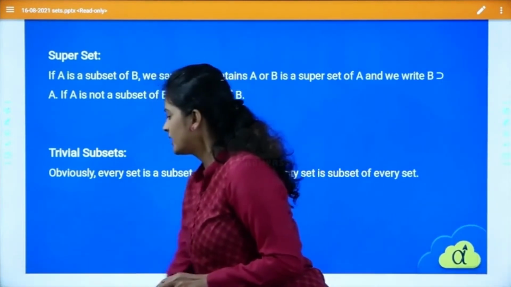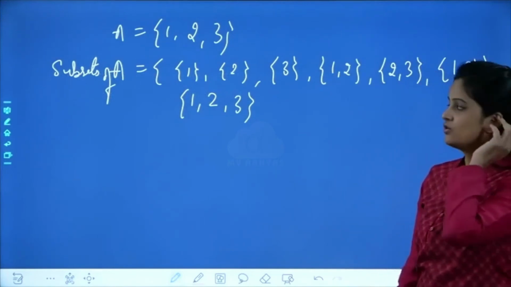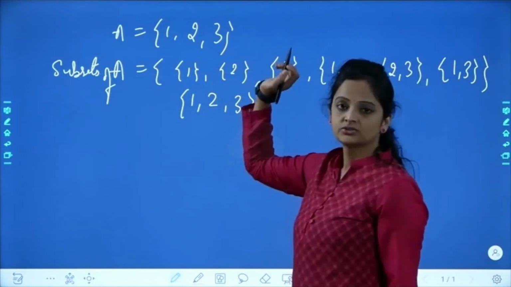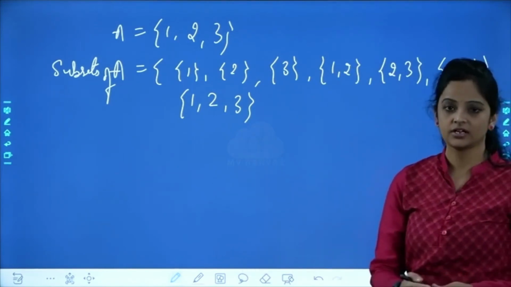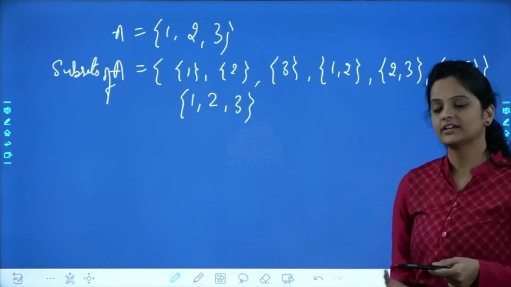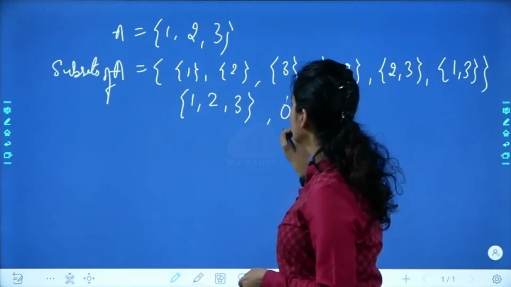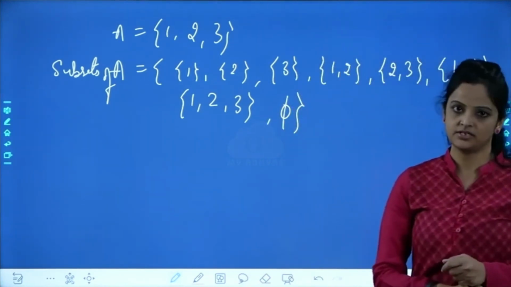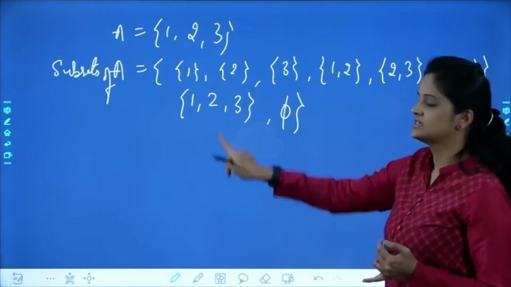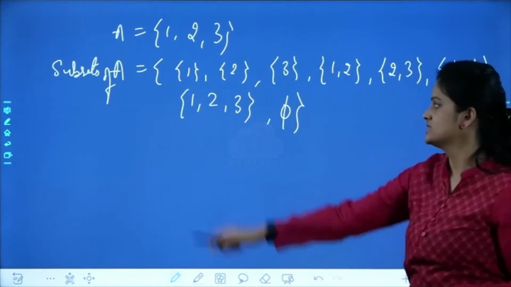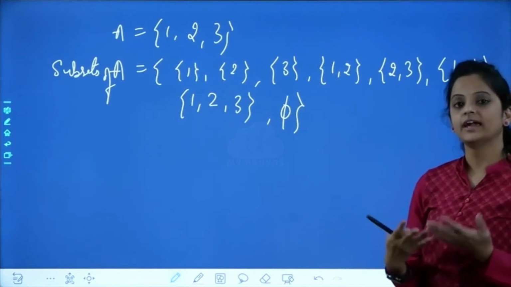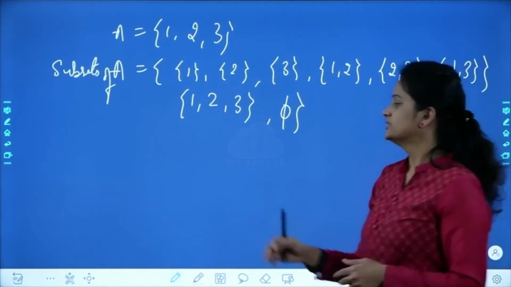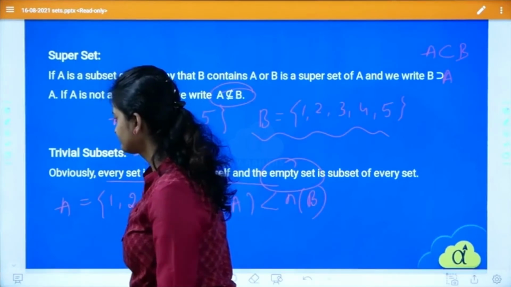So if I am writing the subsets of this set {1, 2, 3}, these are the subsets, 1, 2, 3, 4, 5, 6, 7 I already have. By default, by the trivial case, I have to take the null set also as one subset. The null set and the set itself are the two trivial cases, and all others are the subsets. So totally how many do we have? We have 8. Got it? So this is about the subset.